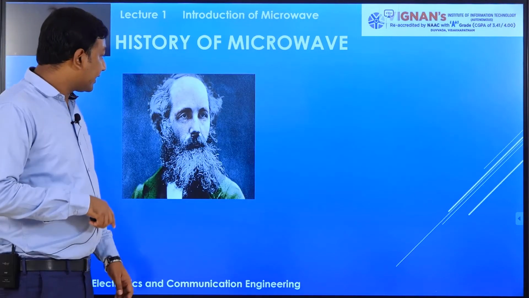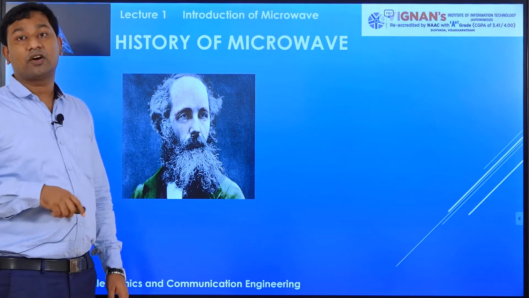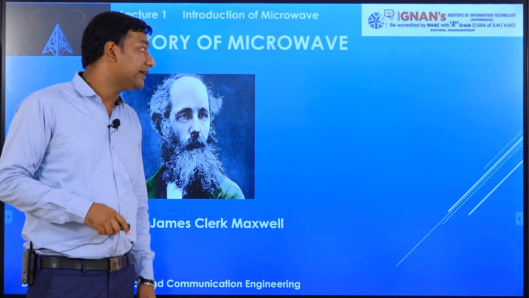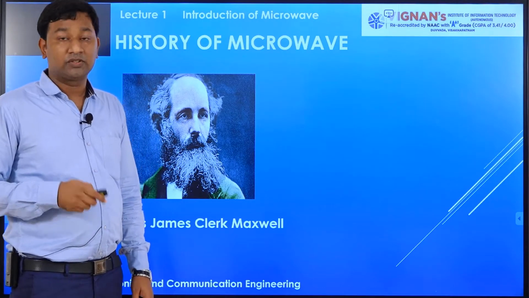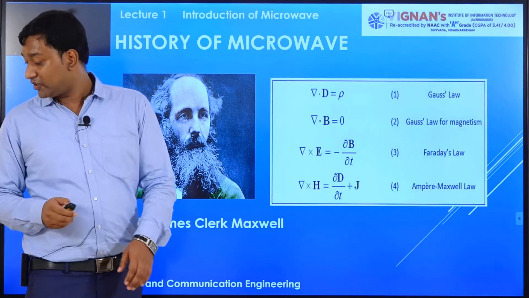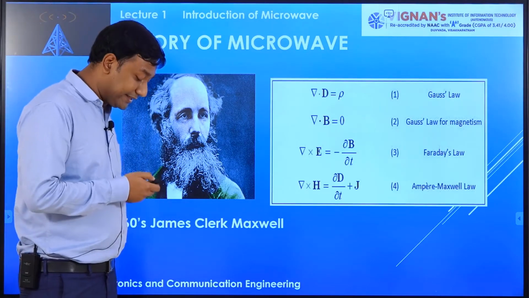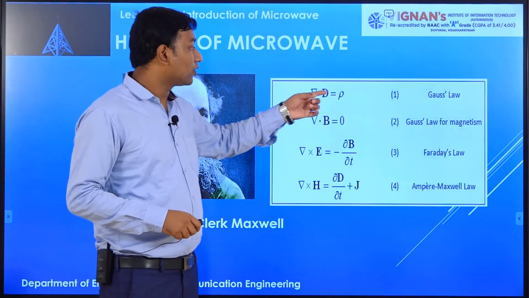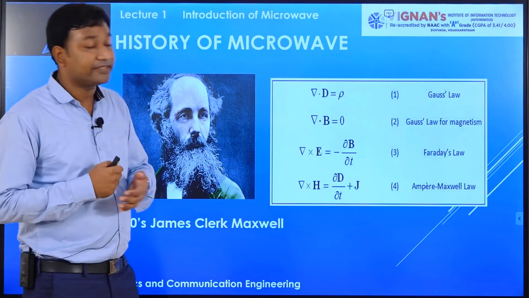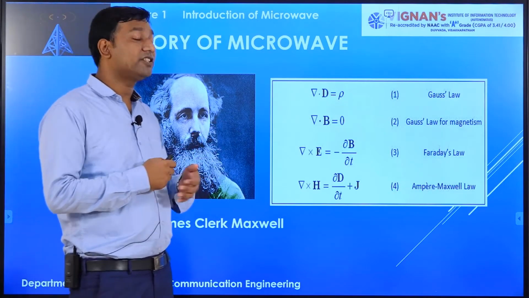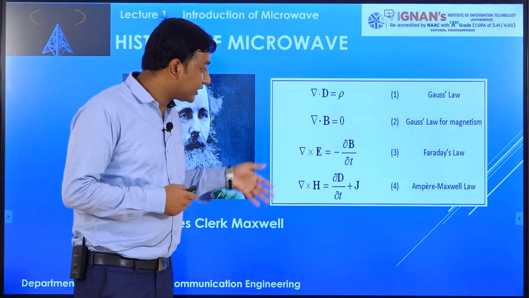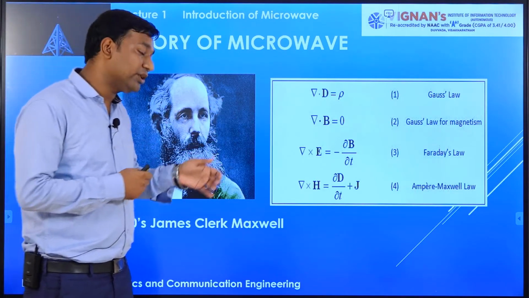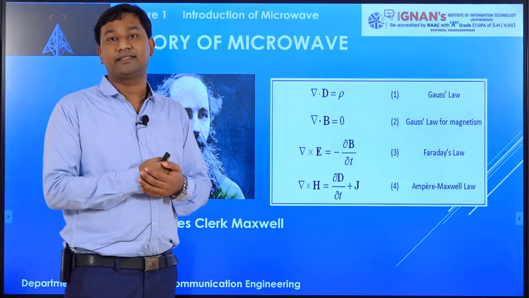That great scientist is called Maxwell. In 1860, James Clerk Maxwell derived four equations. Those equations were available earlier, but he put them in a particular form. Those four equations are Gauss's law for electricity, Gauss's law for magnetism, Faraday's law, and Ampere's Maxwell law, and altogether they are called Maxwell's equations. We already studied those equations in the second year subject.